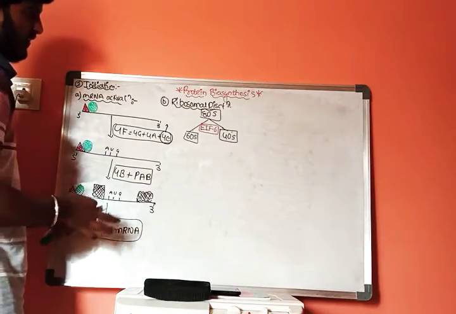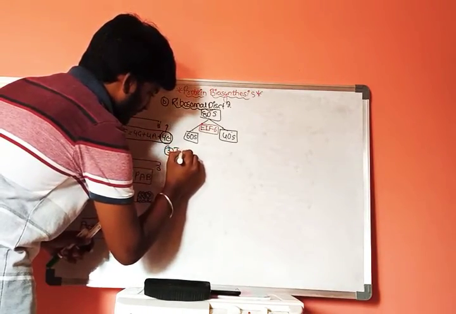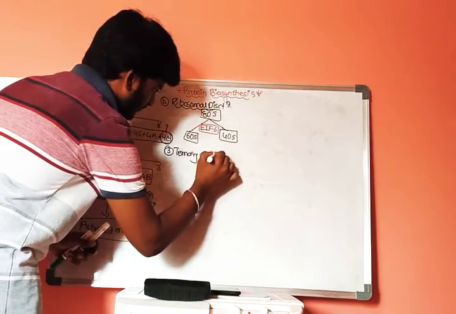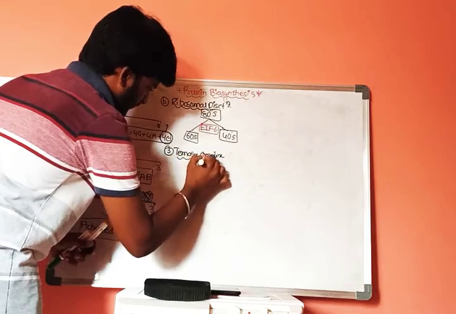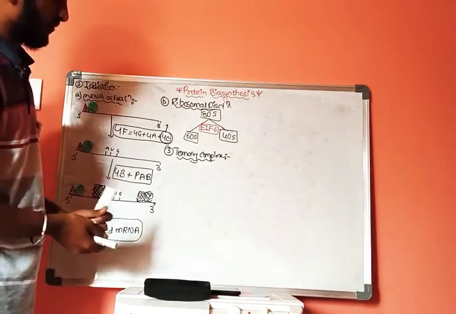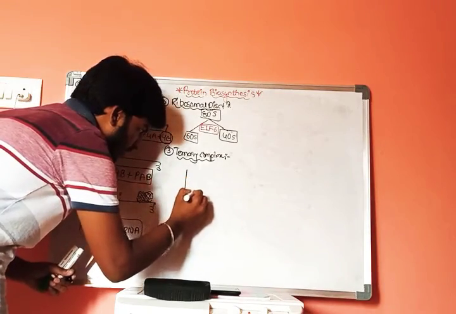This is the second step, and the third step is formation of the ternary complex. What is this ternary complex? How is it formed? This is a tRNA molecule.